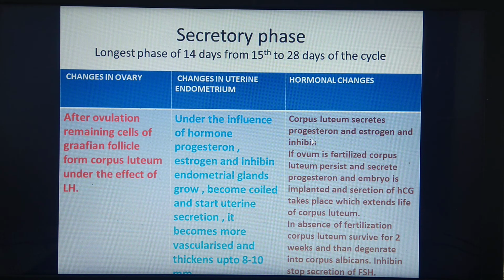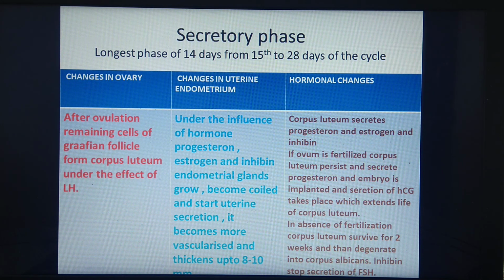What are the hormonal changes? See, corpus luteum secretes progesterone, estrogen and inhibin. If ovum is fertilized, corpus luteum persists and secretes progesterone. An embryo is implanted and secretion of human chorionic gonadotropin, HCG, starts. Function of HCG is to extend the life of corpus luteum. If fertilization is not there, in absence of fertilization, corpus luteum survives for 2 weeks and later on it degenerates into corpus albicans. What's the function of inhibin?